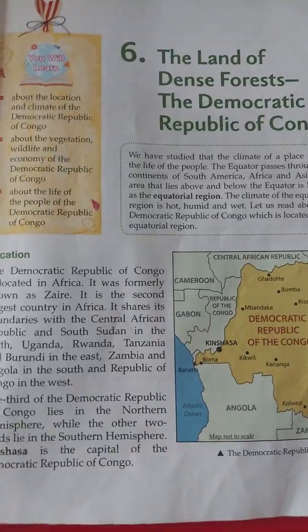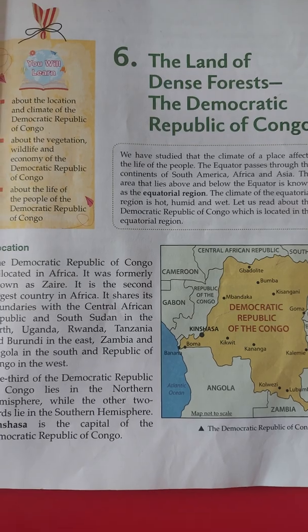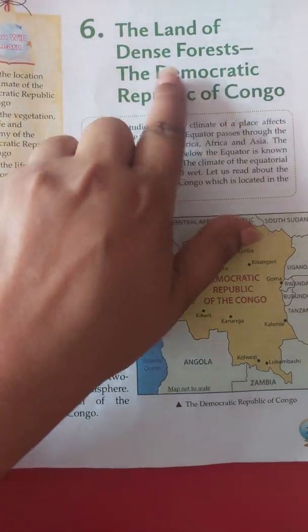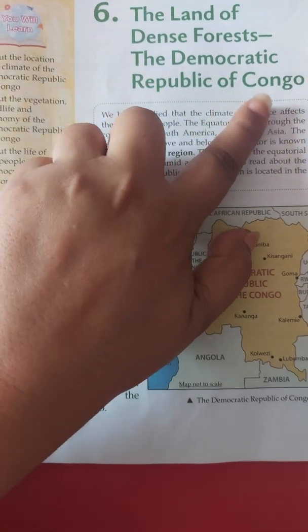Hello grade 5. Today you are going to do the exercise of lesson number 6, the land of dense forest, the Democratic Republic of Congo.